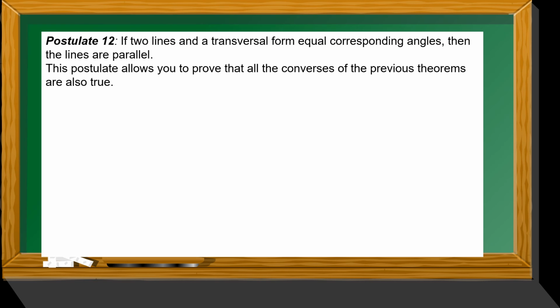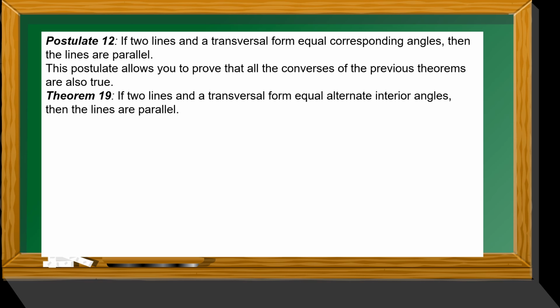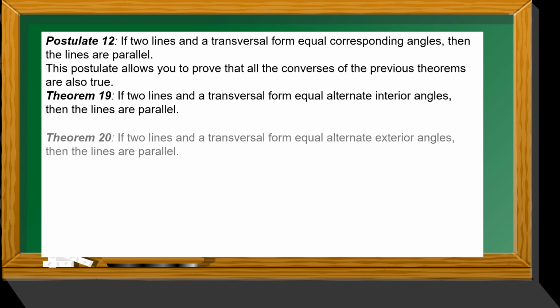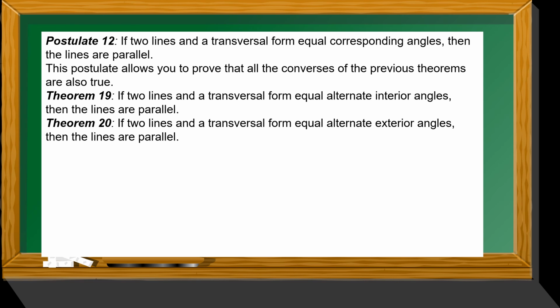For postulate 12, if two lines and a transversal form equal corresponding angles, then the lines are parallel. This postulate allows you to prove that all the converses of the previous theorems are also true. Theorem 19. If two lines and a transversal form equal alternate interior angles, then the lines are parallel. Theorem 20. If two lines and a transversal form equal alternate exterior angles, then the lines are parallel.